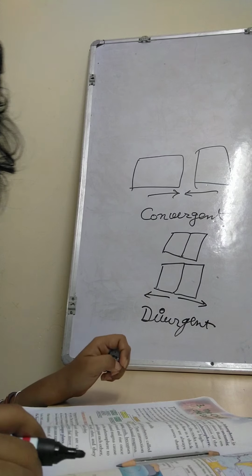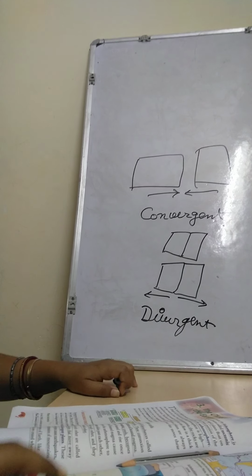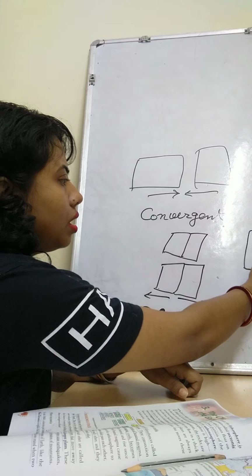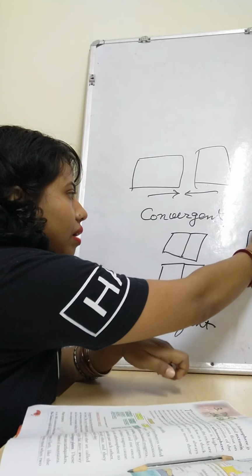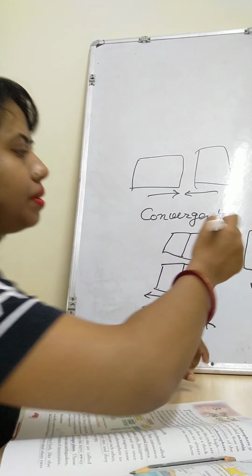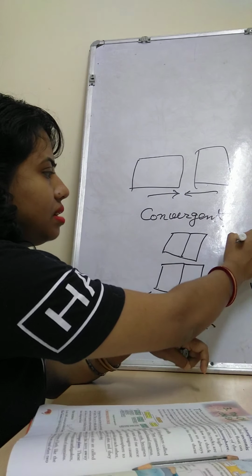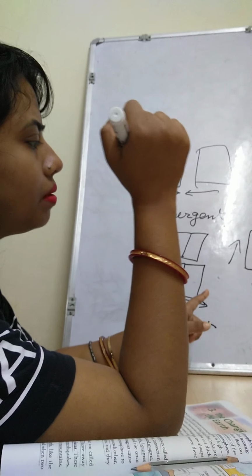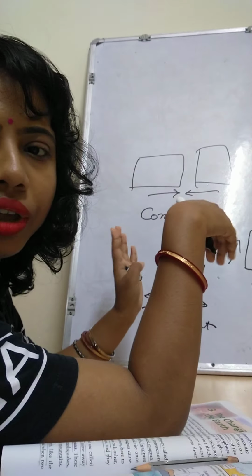Okay, children, and I will tell you the third type: one plate will come to this side, another plate will move to that side, so it will pass on. One will go in this direction, another will come in this direction. So they will be moving past each other.